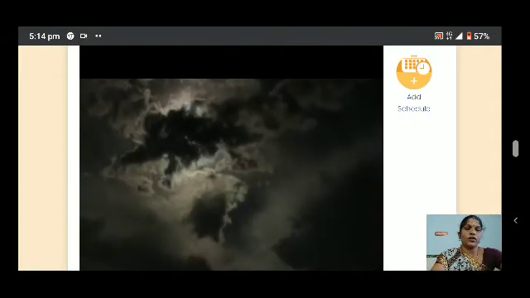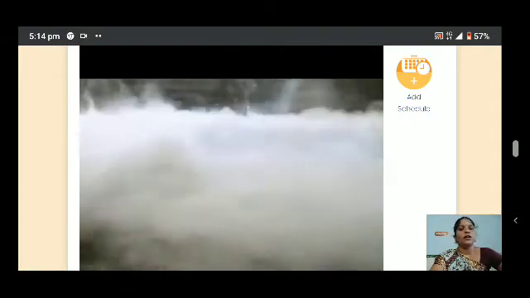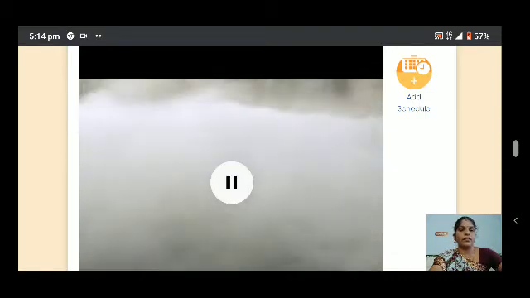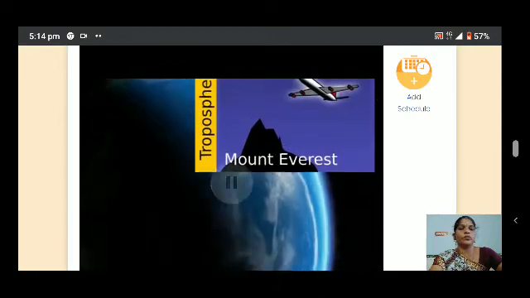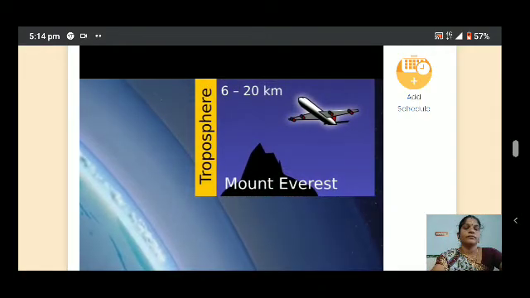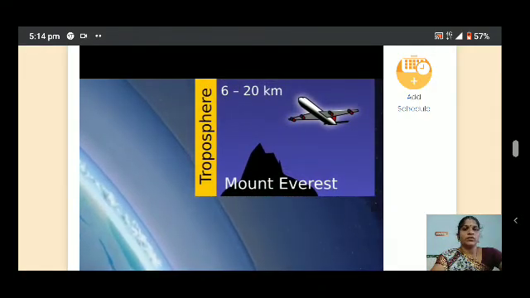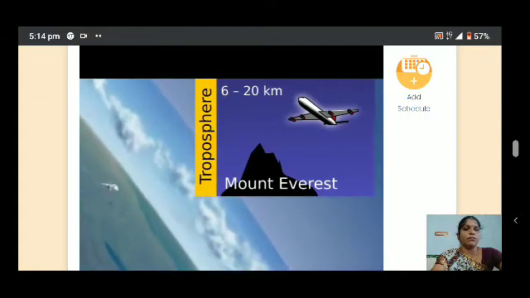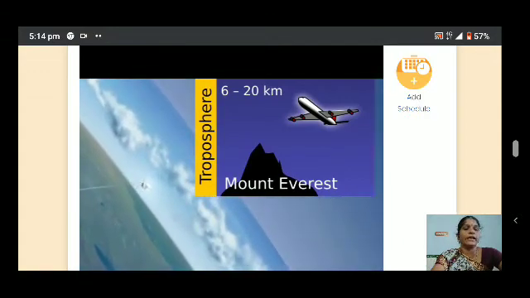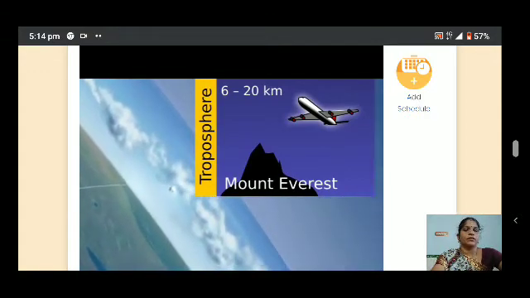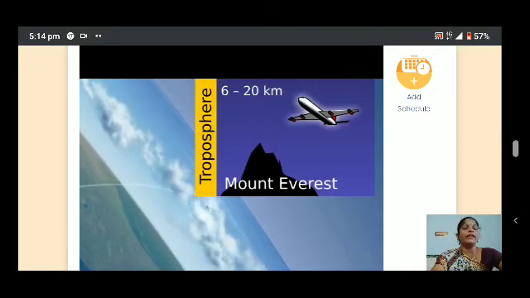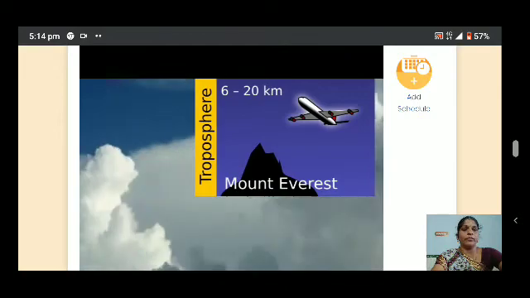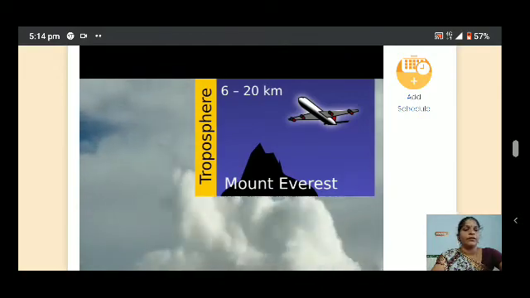Atmosphere is the mixture of nitrogen, oxygen, carbon dioxide. Here the troposphere. It is only about 10 kilometers. Mount Everest is present only in the troposphere. That's 6 to 20 kilometers, but approximately they have given 13 kilometers.